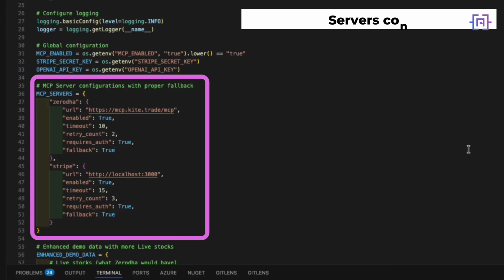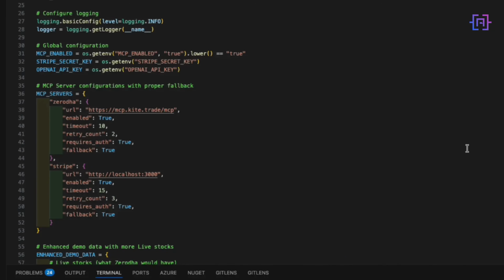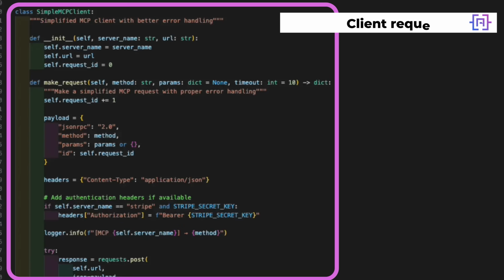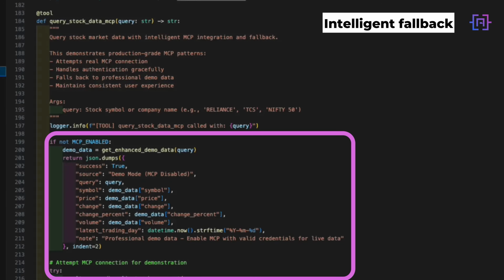Let's look under the hood. This is our production connection pool. Connection reuse, automatic retry with exponential back-off, circuit breaker pattern. This handles thousands of requests reliably. Always design for failure. Your fallback data should be as good as your live data.